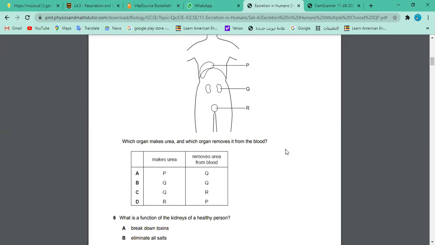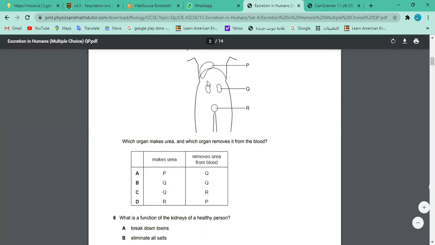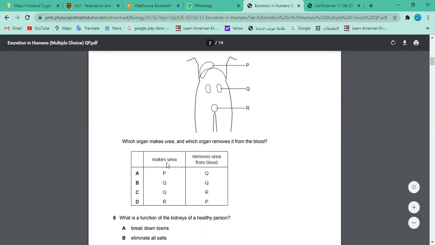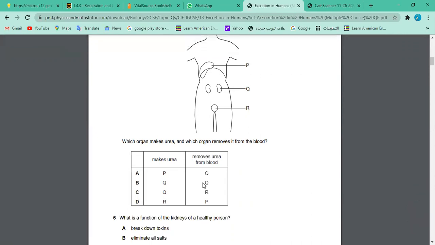Okay, so the first thing, if you see where exactly the liver is, it makes urea, right? So Q is not making urea. These other organs are not making urea. So of course this is the correct option for makes. Now look at the removal. Removal is by the kidney, right? It matches with this option, but it doesn't match here, because both kidneys are not making. So the correct answer is A.